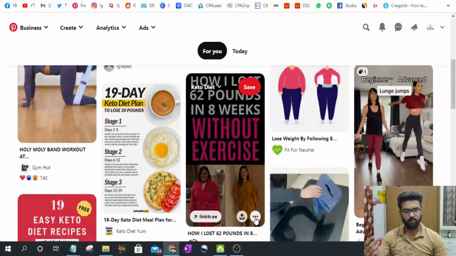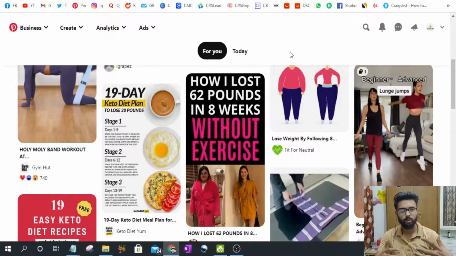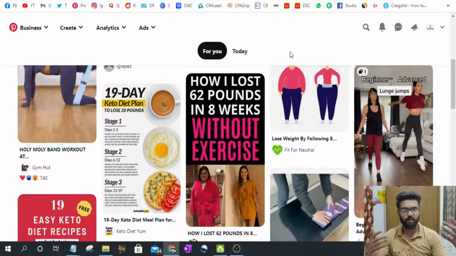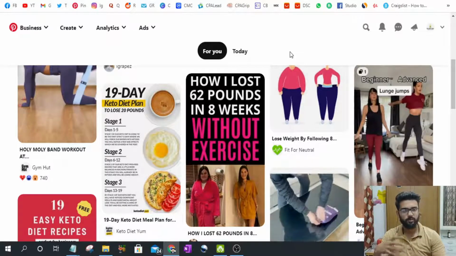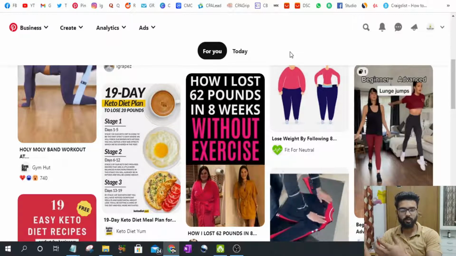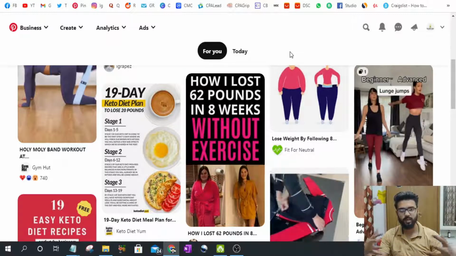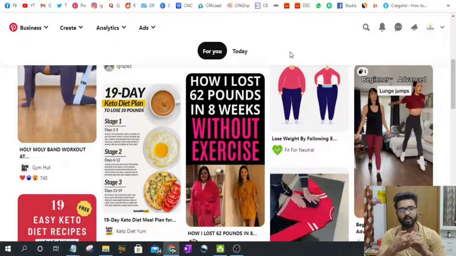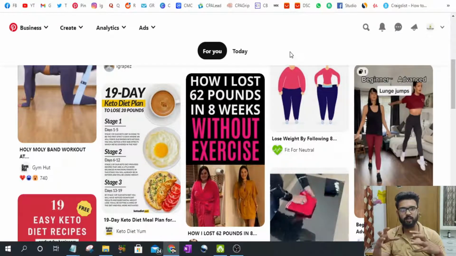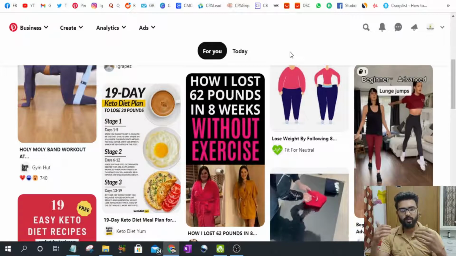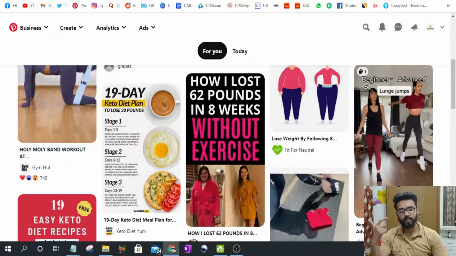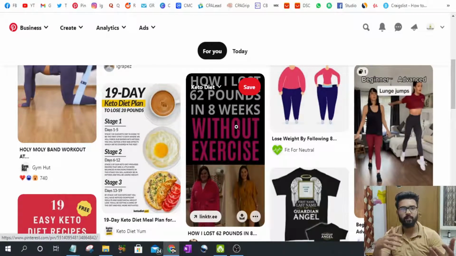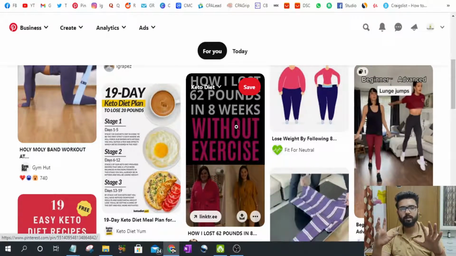So what you can do is create a YouTube video, or you can create a blog by taking content from other blogs, from social media, or from search engines. You can take content and then merge all of it in one article. It takes time, it is hard work, but you can do it. And if you make a good blog and direct this Pinterest traffic to that blog, you will make big money from Pinterest only. So these were the top 8 places from where you will find content ideas, and in result create content for your free traffic.